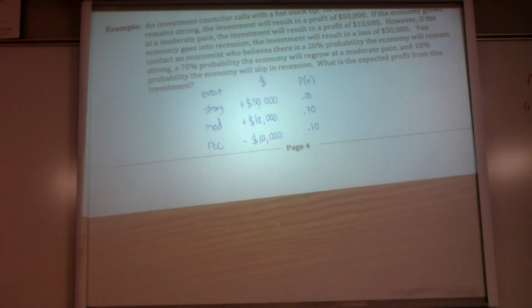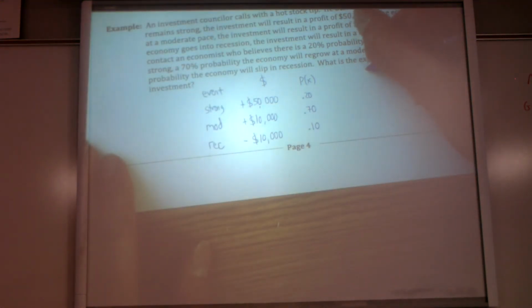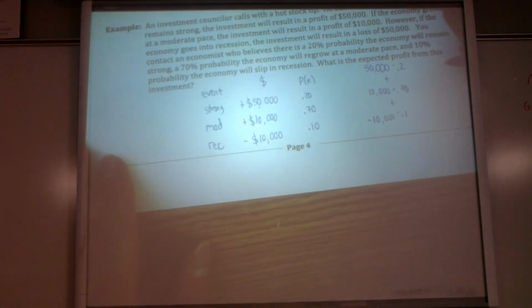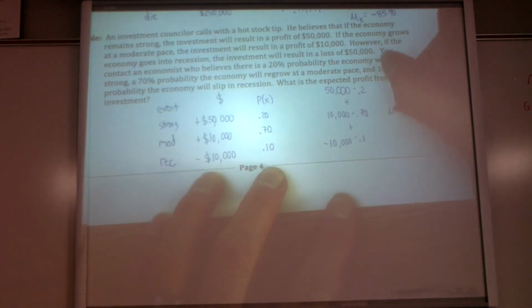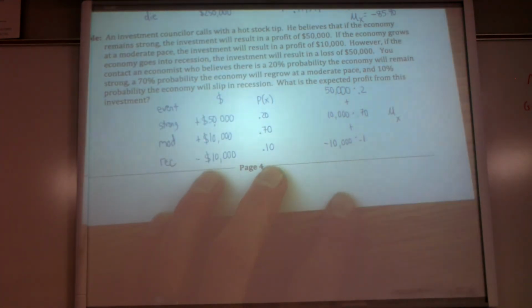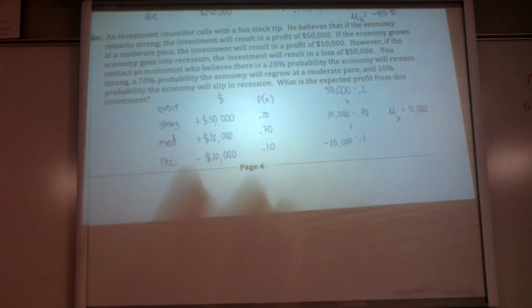So how do we figure out the expected value here? Well, we're going to take that 50,000 times its probability, which is 0.2. Then we'll add that with 10,000 times its probability, which is 0.7. And we'll add that with our negative 10,000 times its probability of 0.1. When we do that, it's going to tell us that the mean of the random variable, in other words, our expected value, is going to be 12,000. What that tells us is it's the expected profit from this investment.